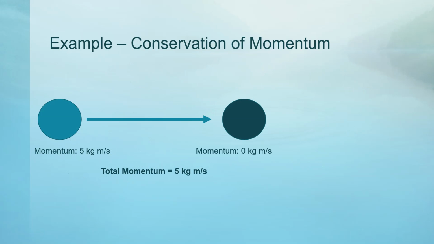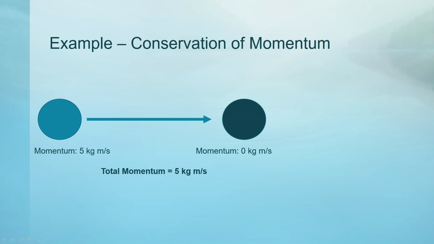Let me show you an example. Let's say this ball on the left is currently moving to the right. Its momentum is 5 kilogram meters per second as it rolls. The ball on the right is not moving, so its momentum is 0. The total momentum in this system right now is 5 plus 0, which is 5. In a perfect world with no other forces acting on these balls, if they collide, the total momentum would still be 5, even after they collide.